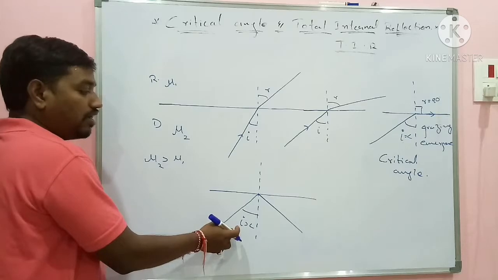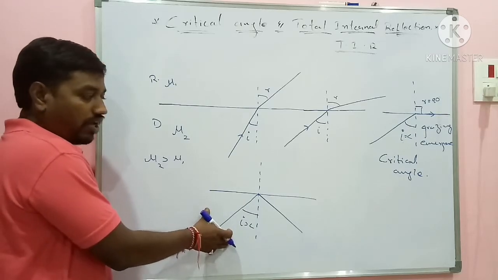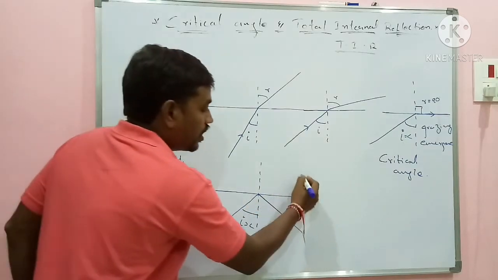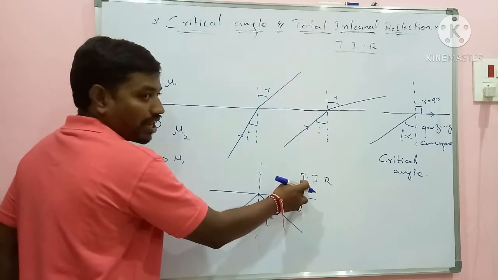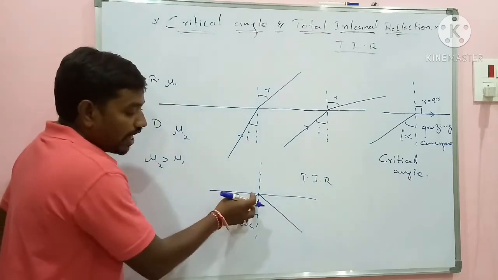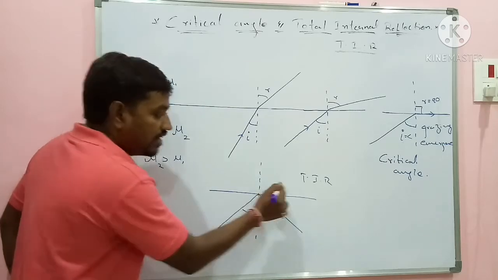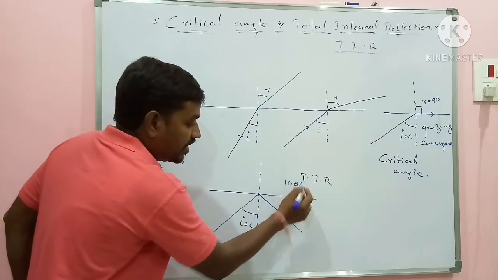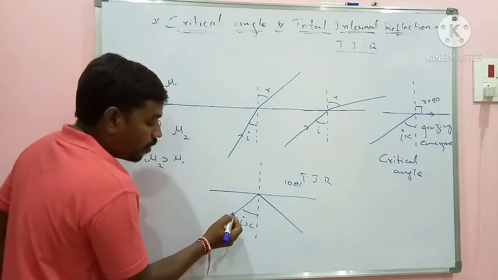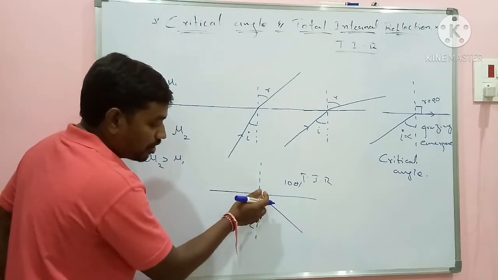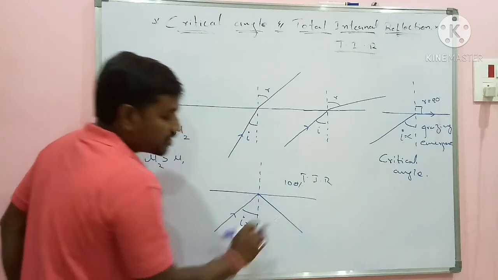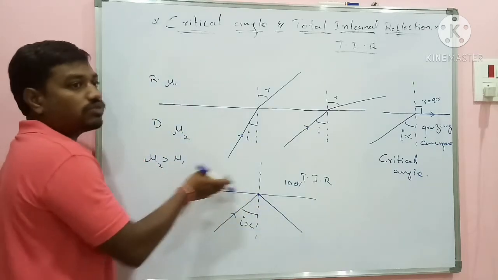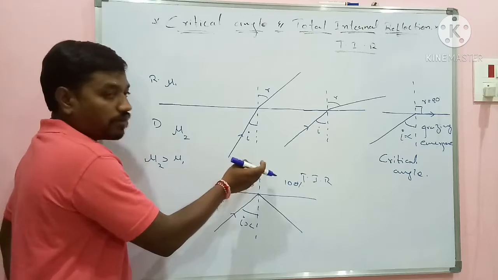Again, it is nothing but a normal reflection, but here it is called total internal reflection. Why I am calling it total internal reflection is, almost 100% of the light intensity is sent back. Whatever light intensity is coming till this point, the complete light is sent back into the same medium without a mirror. There is no mirror here. It is a transparent medium itself.